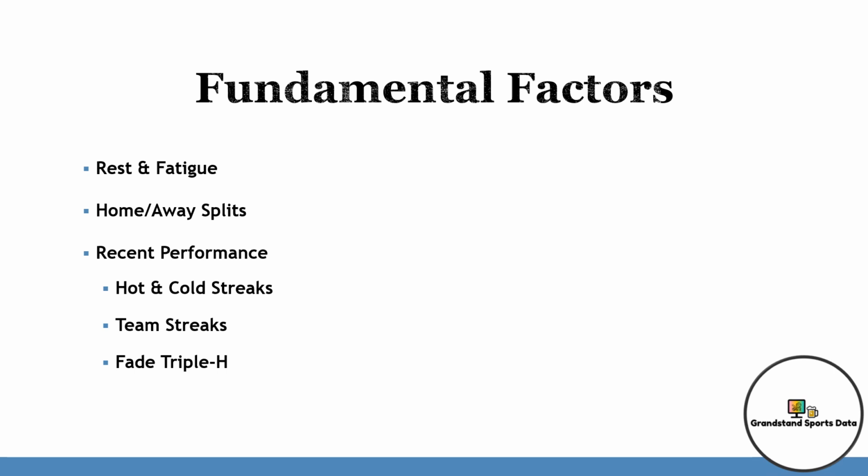Next would be recent performance. Assessing hot and cold streaks. The hot hand question is an idea that some people have that if a baseball player has gotten a few hits in a row, they will be more likely to get a hit in their next at-bat. Or even the flip side, a hitter on a cold streak should be due for a hit.